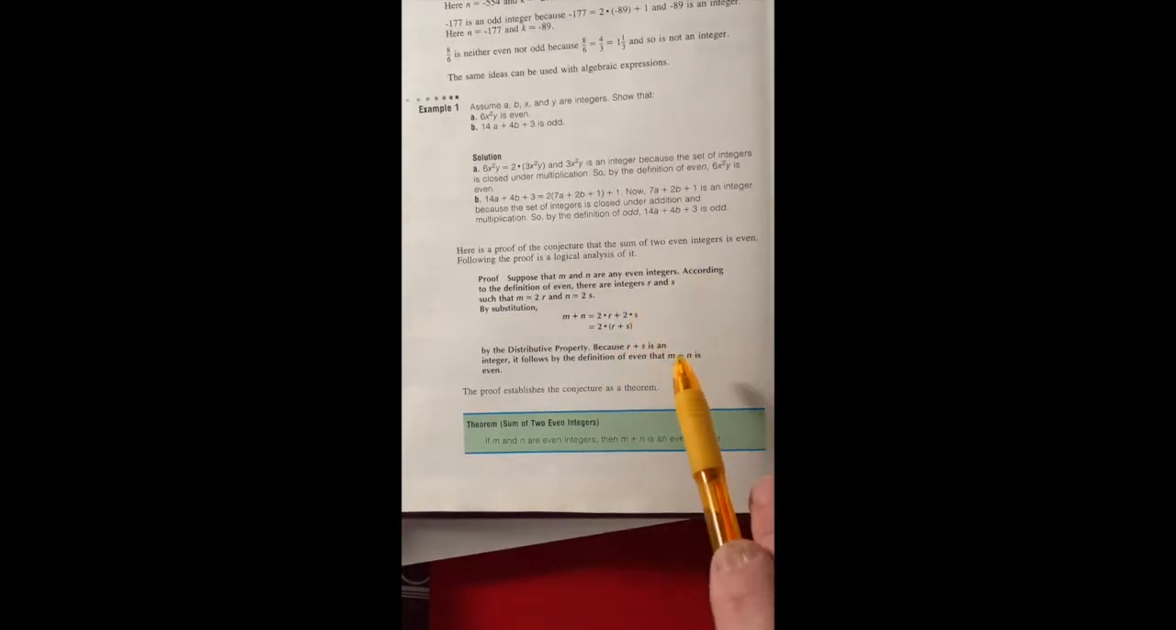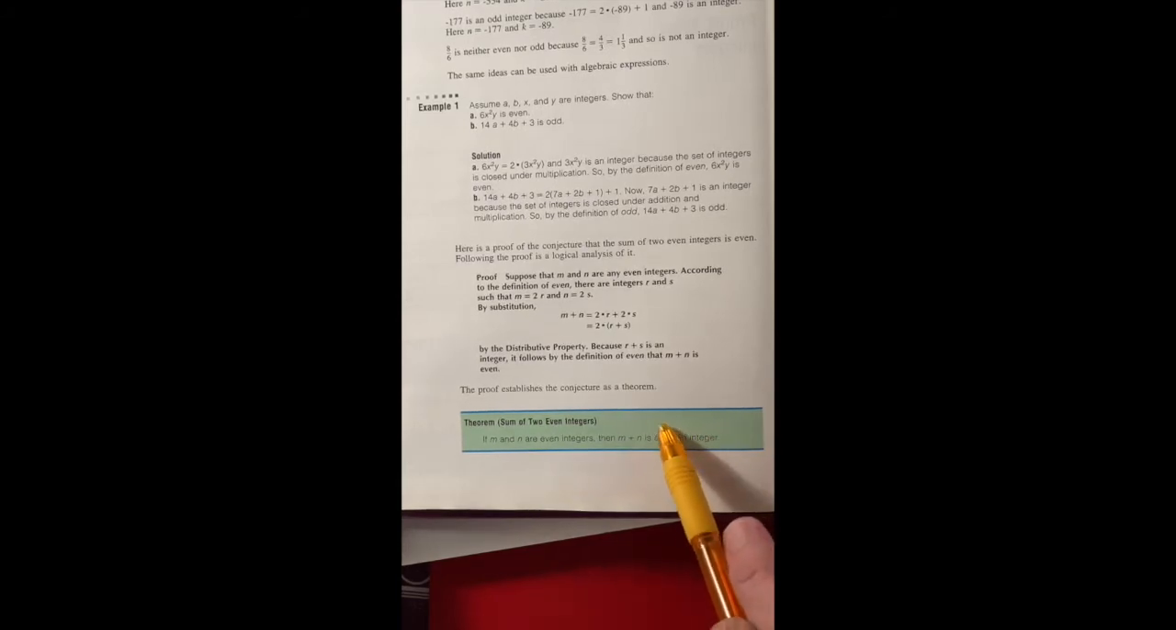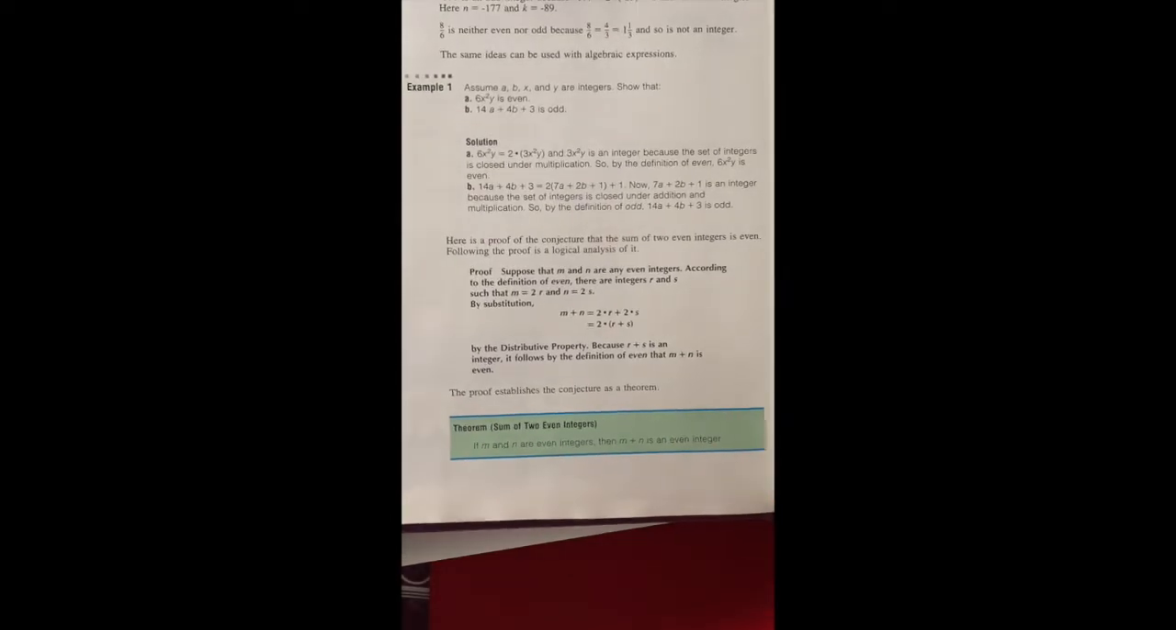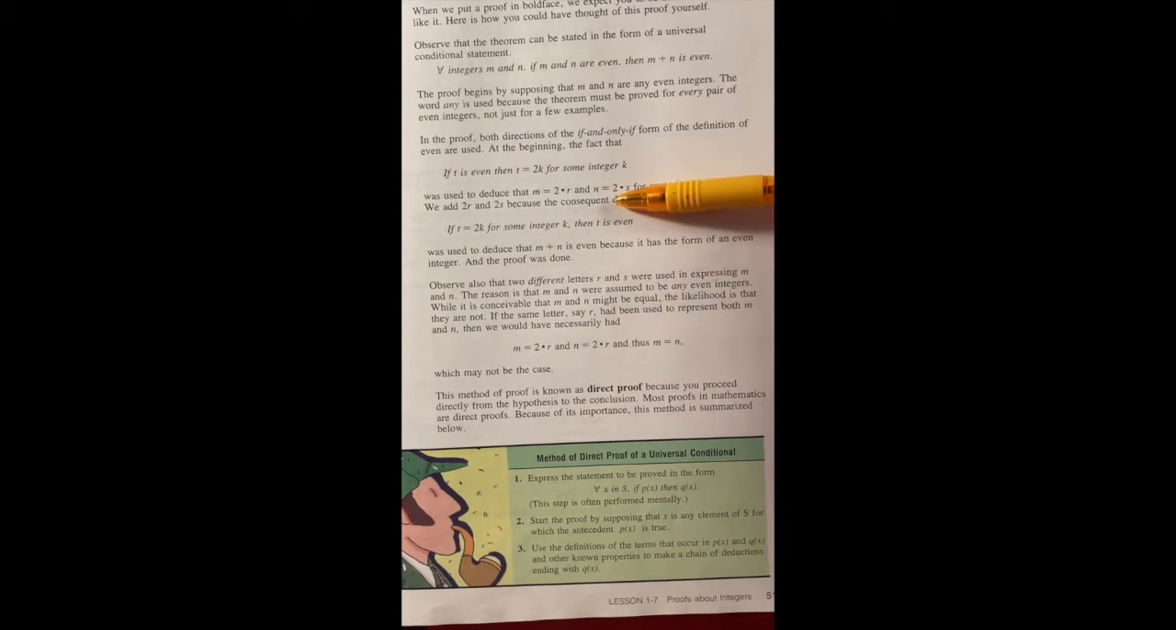So here is now the statement of that theorem. The sum of 2 even integers is an even integer. And that's the kind of thing we're working on now. Now that was known as a direct proof because you went directly from the hypothesis to the conclusion. That's mostly the kind of proofs you've done up until now. And that's what most proofs are.